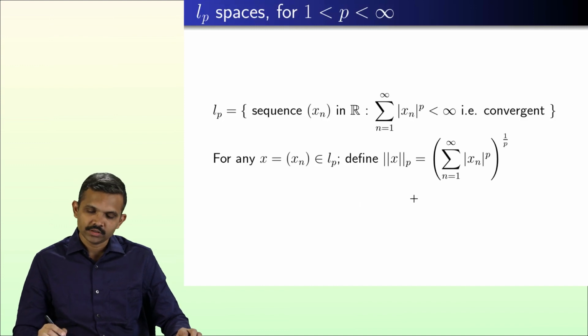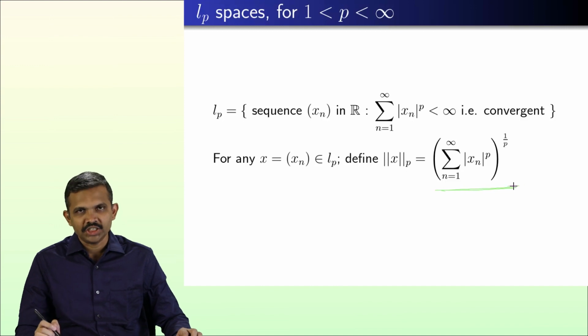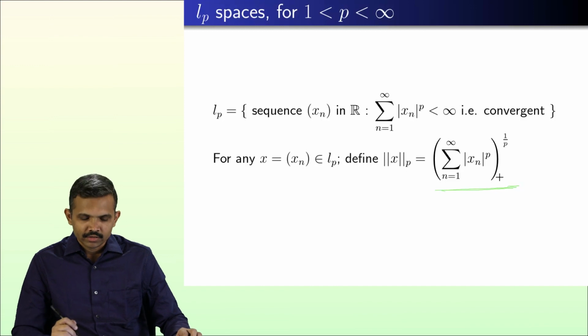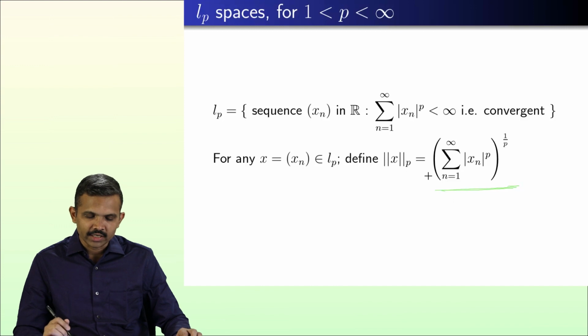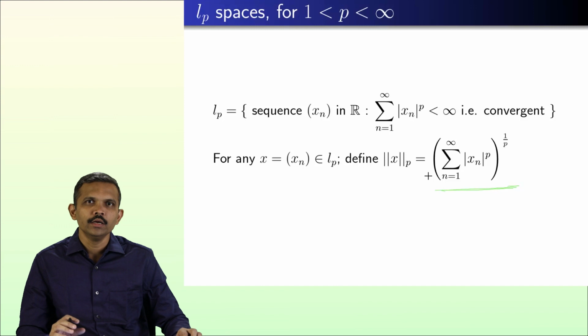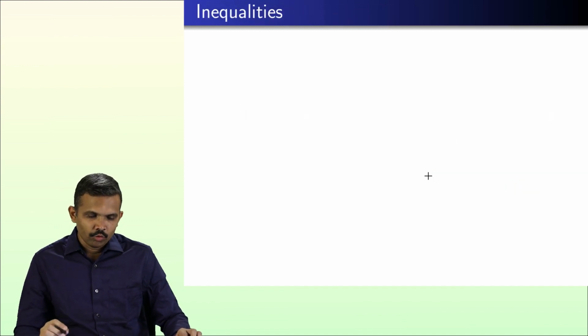Now it is challenging work to prove that this defines a norm. It requires some more machinery, because the first and the second properties can be proved easily, but for the triangle inequality you need some more inequalities. Let me quickly go through those inequalities. I am not going to prove them, but those proofs are very much available in the notes that are provided along with this video.